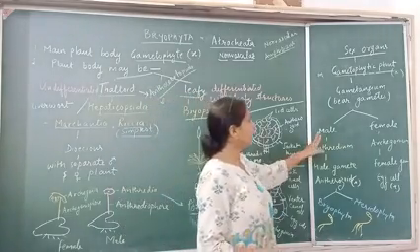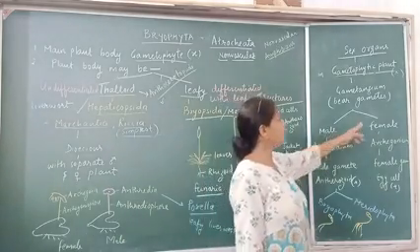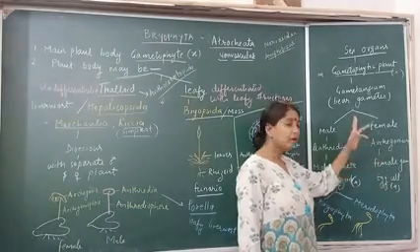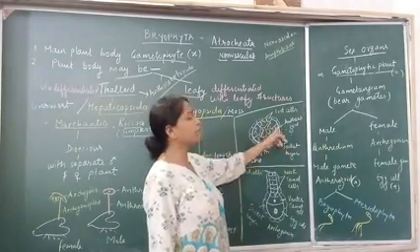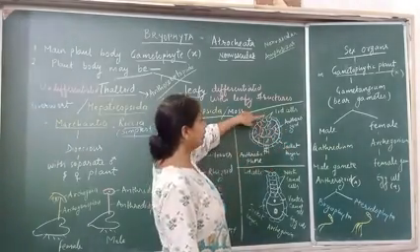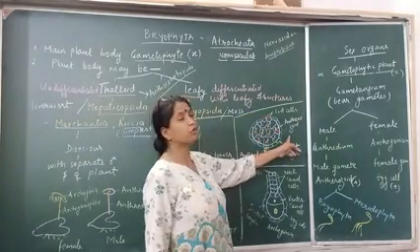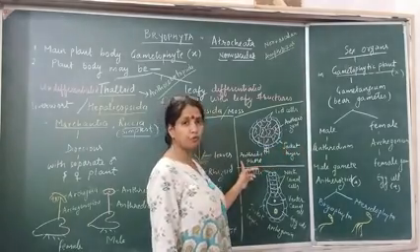Here, the male sex organ is called Antheridium, while the female sex organ is called Archegonium. Antheridium is club shaped. This is the structure of an Antheridium, having jacket cells. Inside, a large number of antherozoids are formed. The stalk of Antheridium is Antheridiophore.